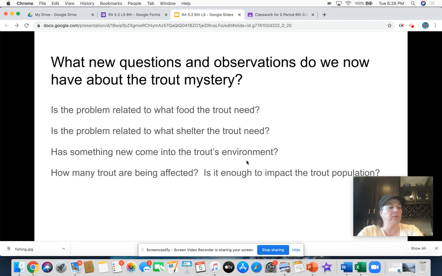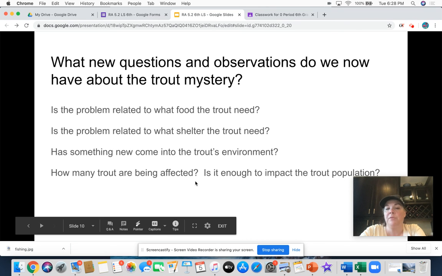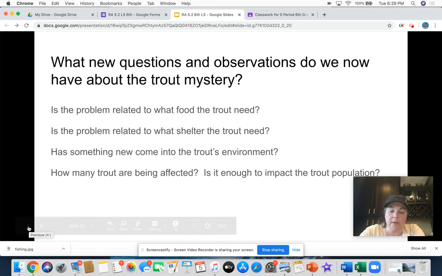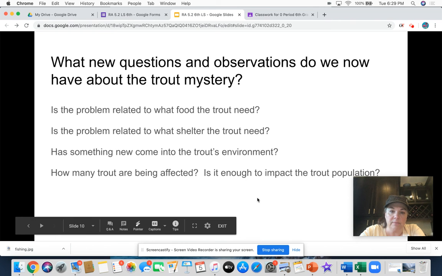Okay. So my friend Ron was telling us about how there's this new fish he's never heard of called a sea lamprey. Maybe you could look it up and tell me what you find out about it. Okay, how many trout are being affected? Is it enough to impact the trout population? Okay, what evidence back in Ron's journal can you find to answer that question?